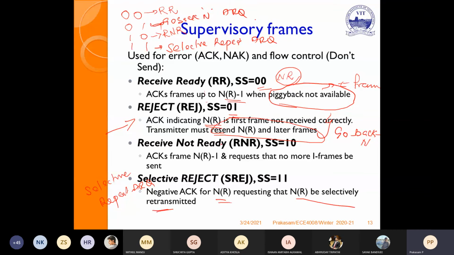So if it is 0, 0, I am ready to receive up to NR minus 1. I have processed, I am ready to receive the NR. That is the positive acknowledgement. If it is 0, 1, it is nothing but go back, and from NR onwards all should be retransmitted. If it is 1, 0, I am not ready to receive any I-frame. If it is 1, 1, only selective reject. Only that error frame should be retransmitted. This is nothing but the supervisory frame.